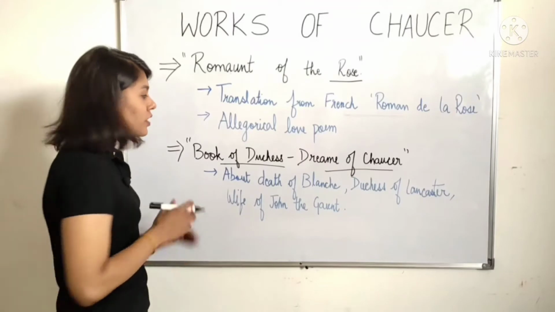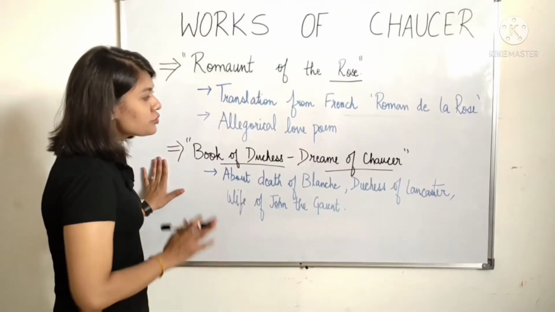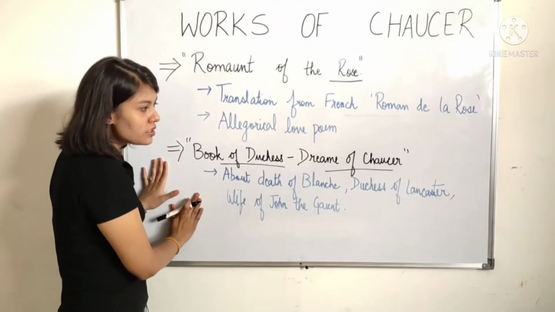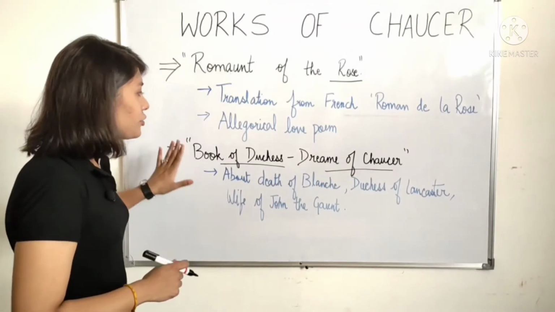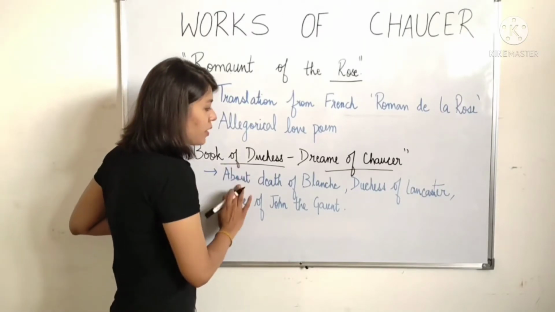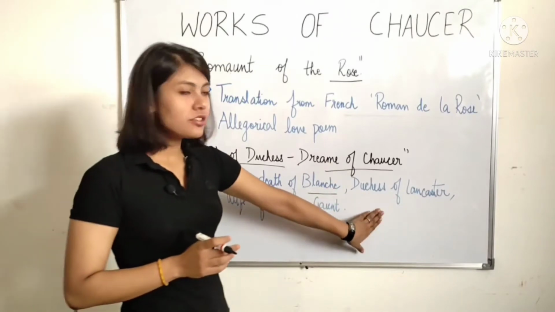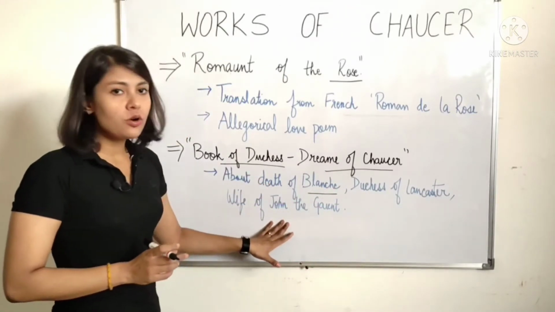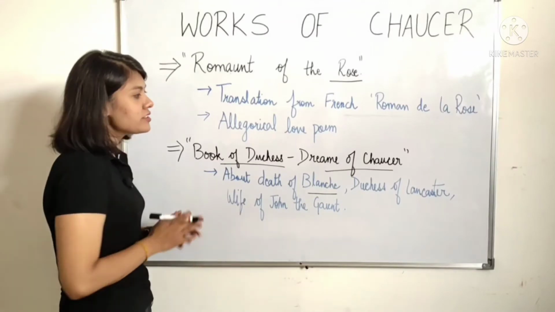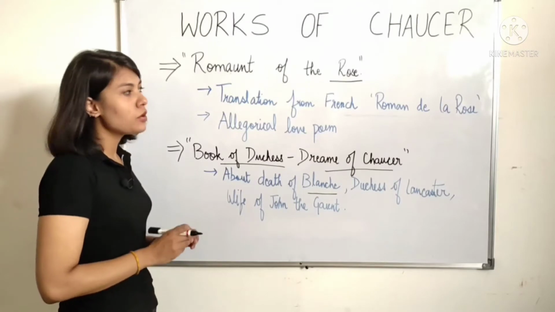because you would get confused if the spelling is different in your paper. The next thing that you need to remember is that Chaucer wrote this work, and it is a dream poem, and he wrote this work about the death of Blanche. Blanche was the Duchess of Lancaster, and she was the wife of John of Gaunt. John of Gaunt was Chaucer's friend. So this is all you need to remember about these two works.